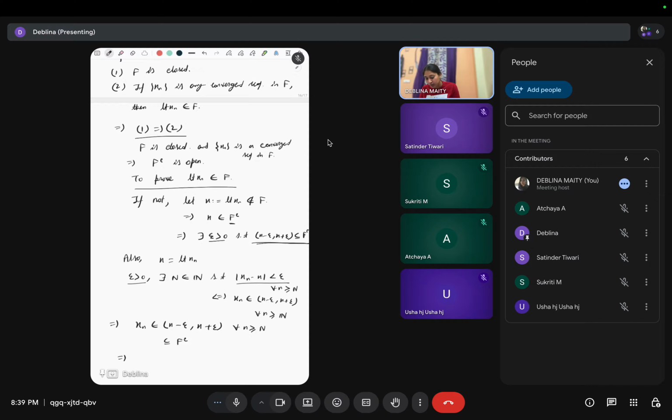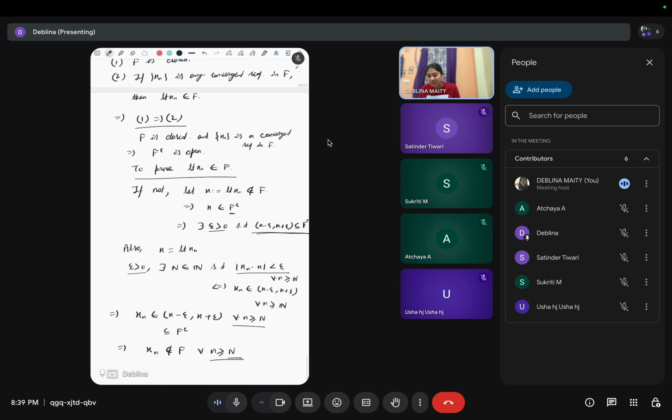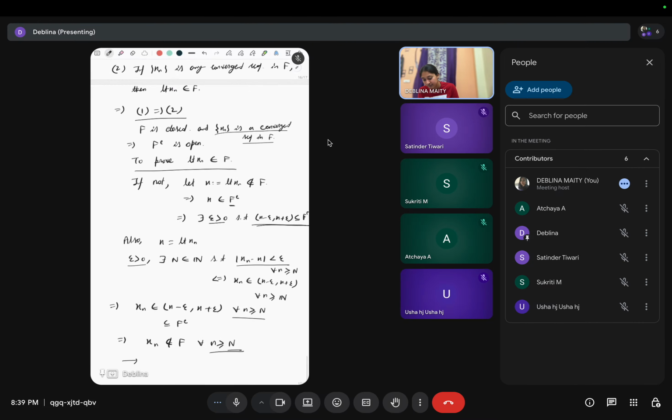So xn belongs to F complement for all n greater than or equal to N. This means all the xn's after this capital N do not belong to F. So this is a contradiction, because we have chosen xn as a convergent sequence in F, meaning all the xn belong to F. This contradicts that xn belongs to F for all n. So 1 to 2 is proved.